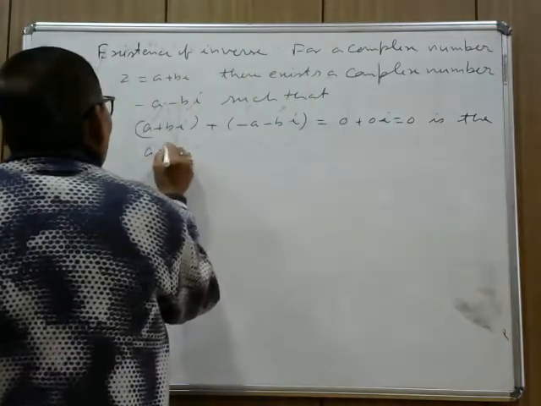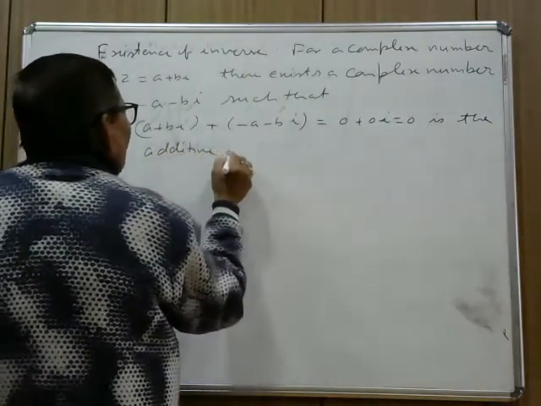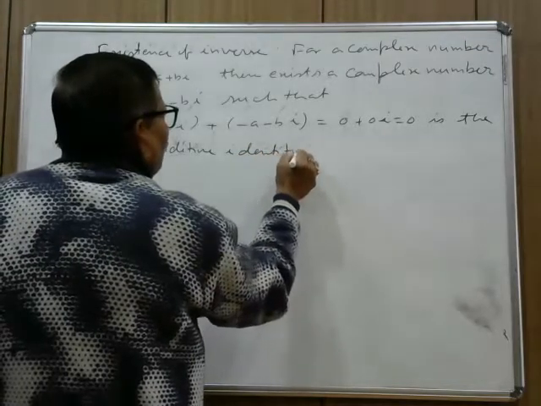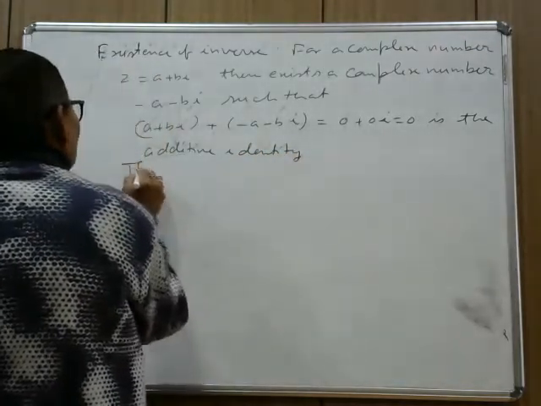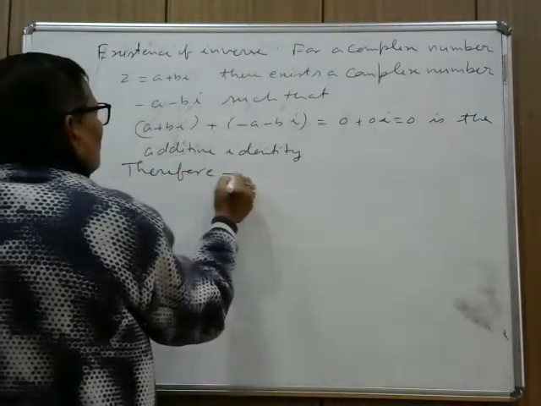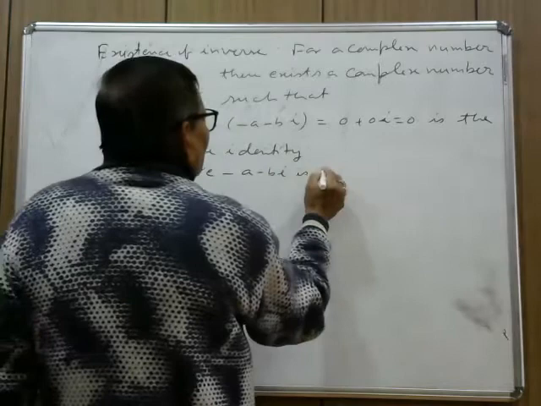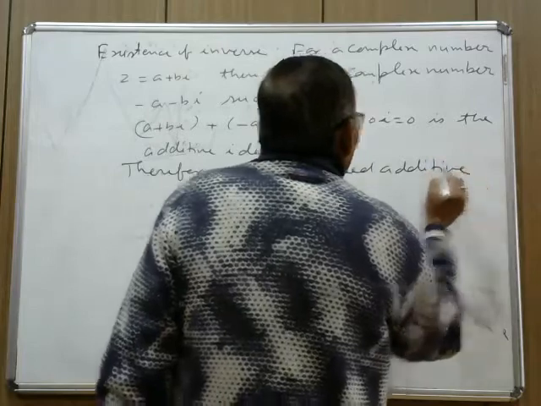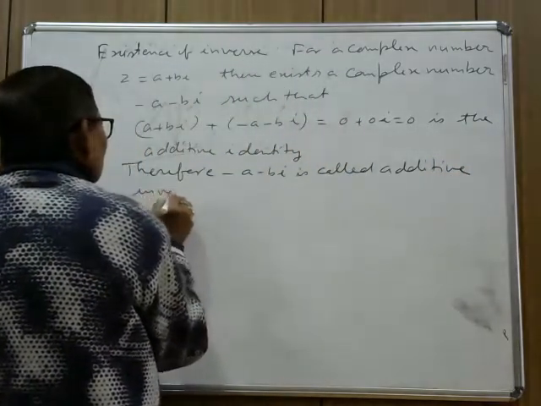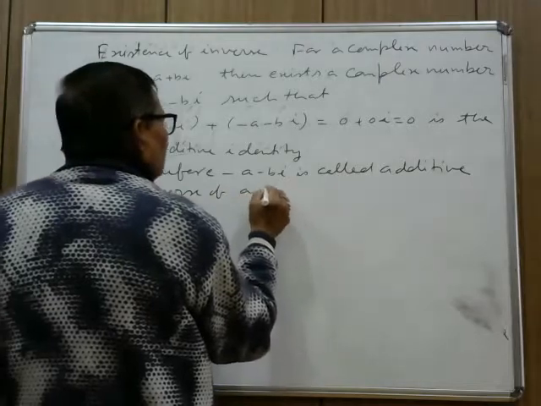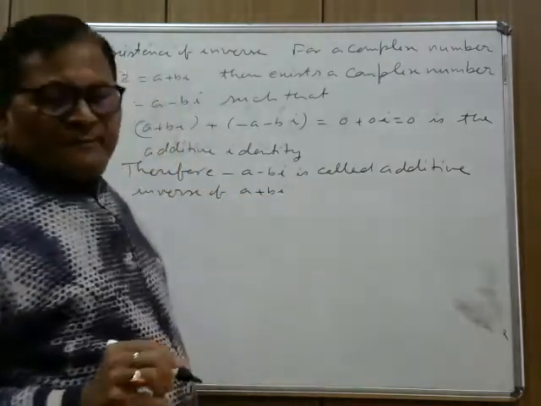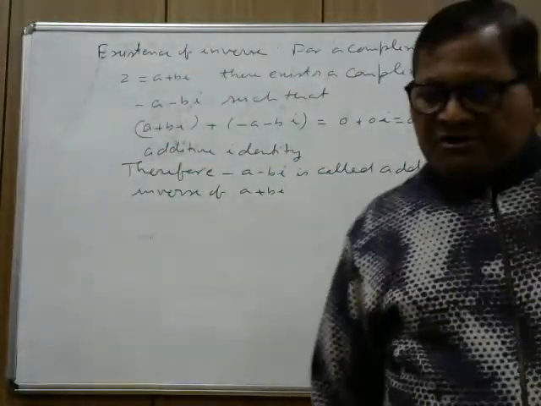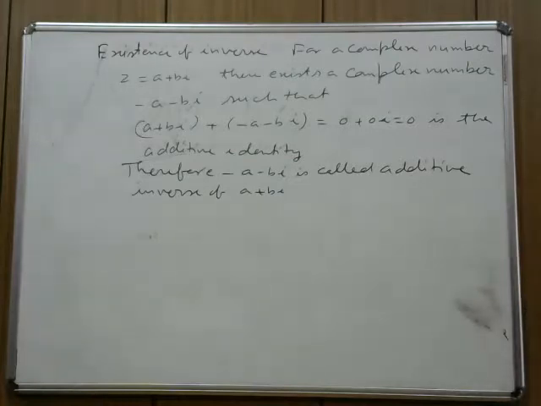Therefore, minus a minus bi is called additive inverse of a plus bi. So in this way I have discussed 5 properties based on addition, and these 5 properties are satisfied in the set of complex number.